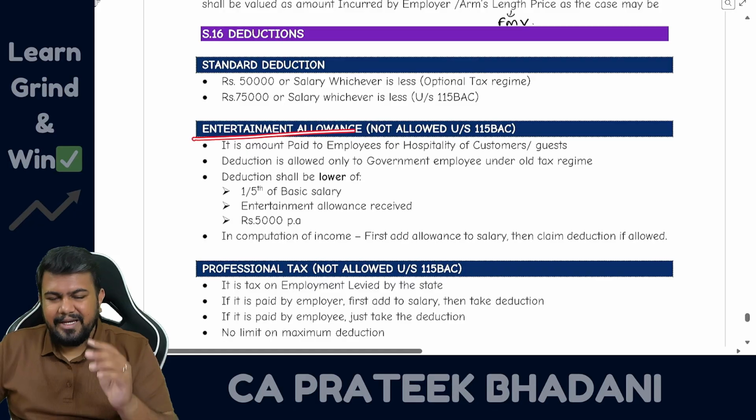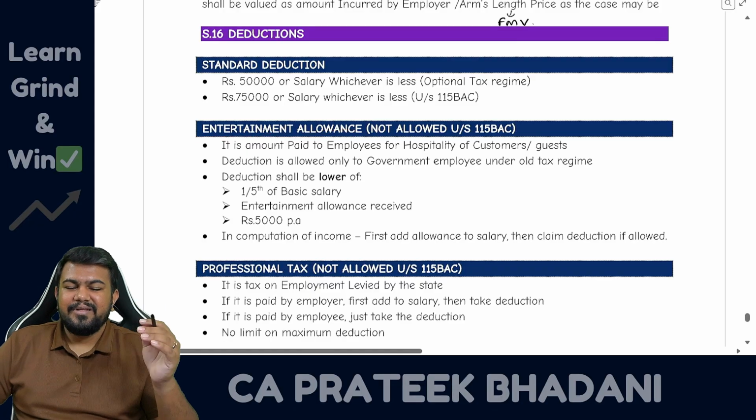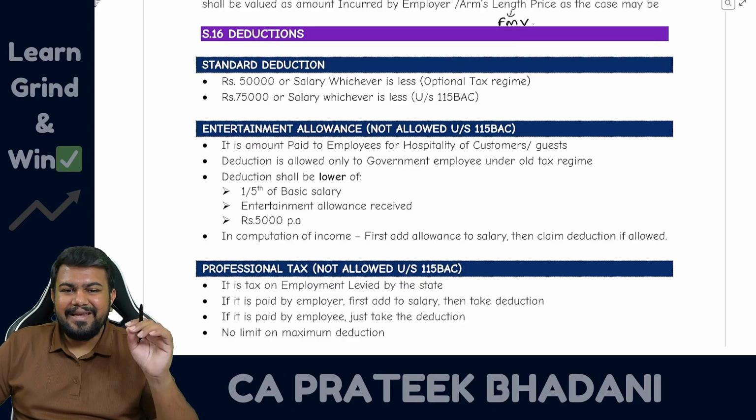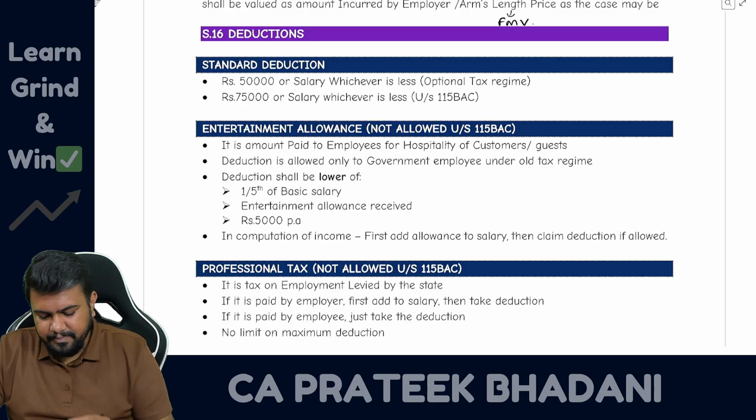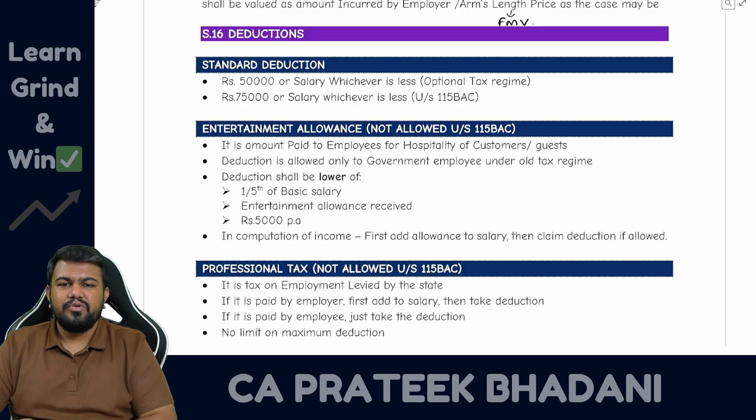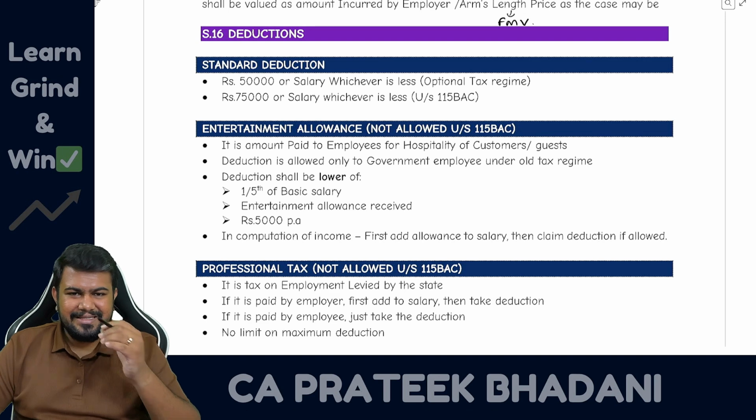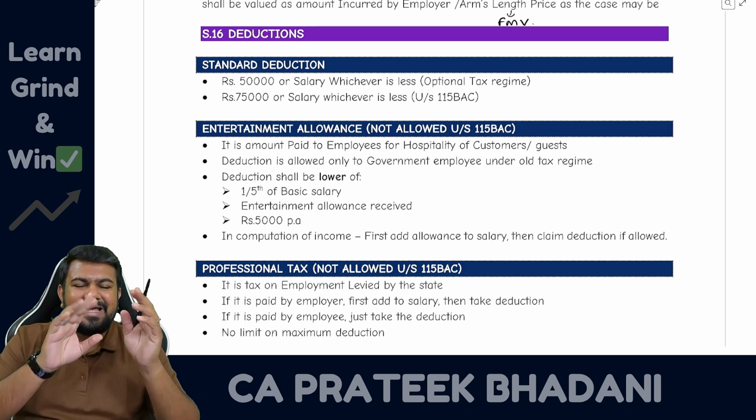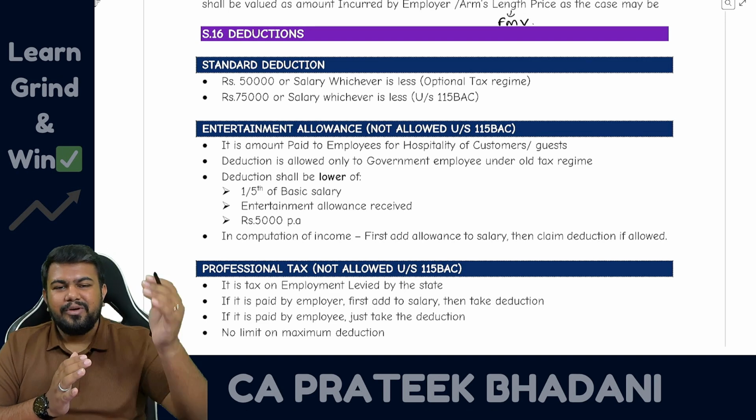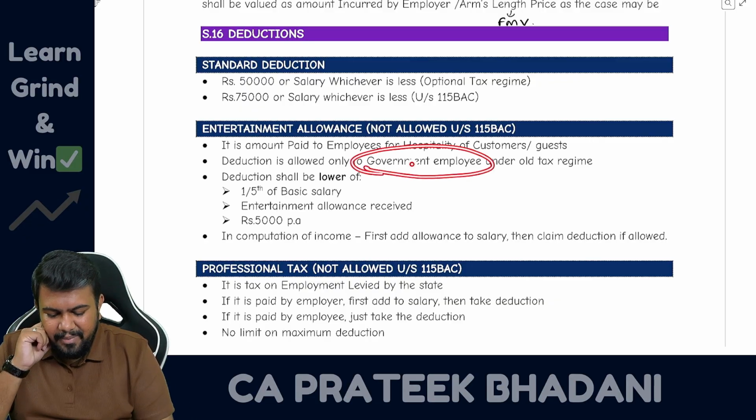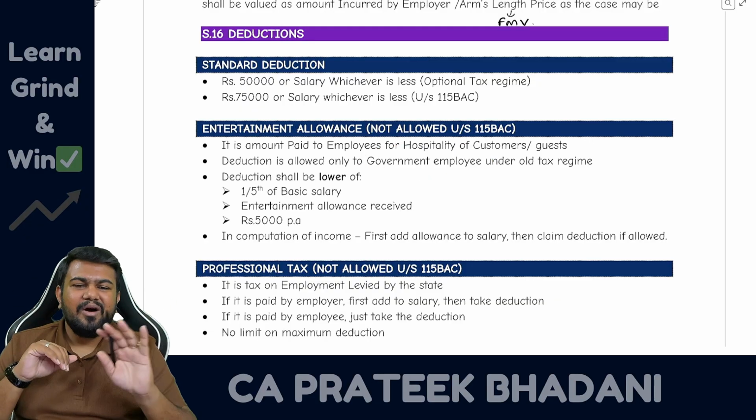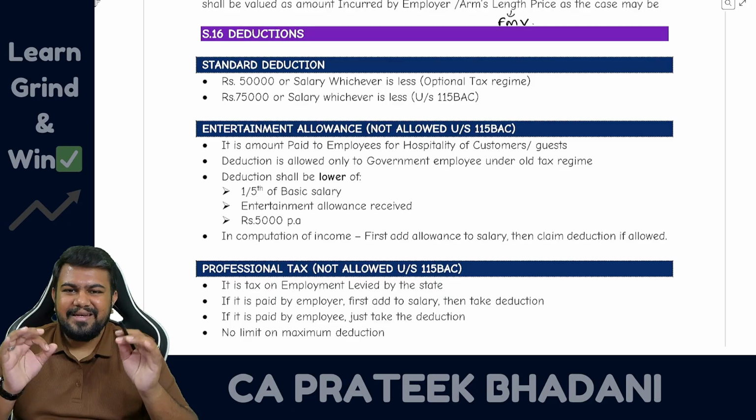Now let's talk about entertainment allowance. Entertainment allowance is allowed as deduction only in case of old regime, not allowed in case of 115BAC. So first, whatever entertainment allowance is received, you have to add it to the salary head of income. Then you can claim the deduction also. But you know who can claim deduction? Only a government employee can claim deduction. Other than a government employee cannot claim deduction for entertainment allowance.